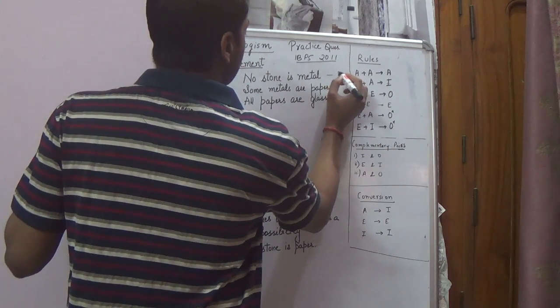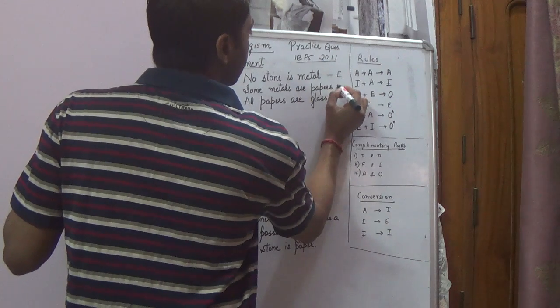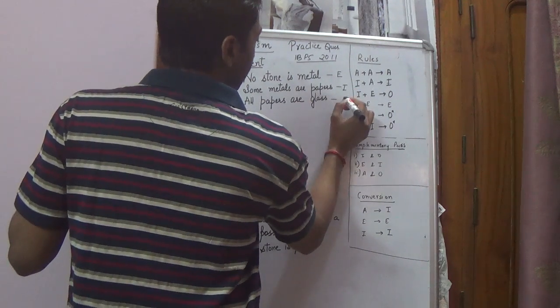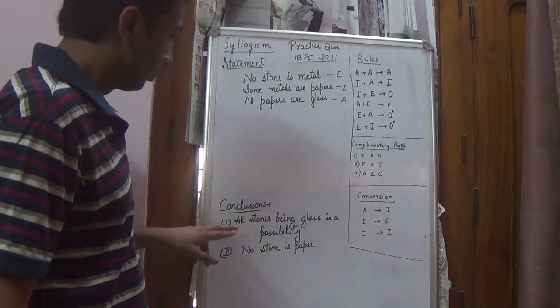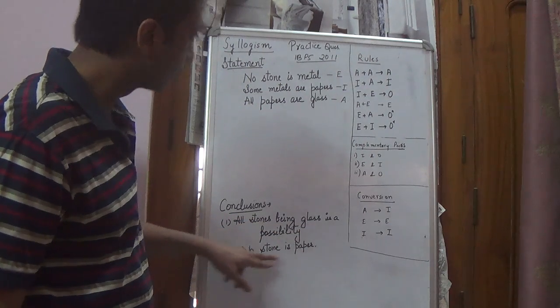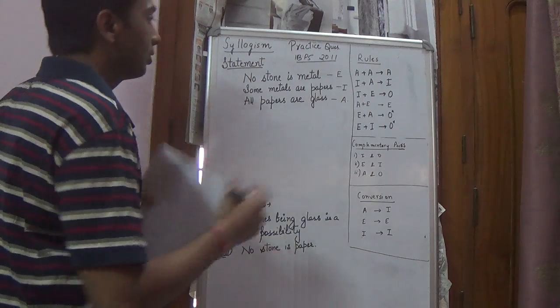This is an E type of statement. Some metals are papers is the I type of statement. And all papers are glass is the A type of statement. So in the first case, all stones being glass is a possibility, and the second is no stone is paper. First of all, we'll see the second conclusion, no stone is paper.